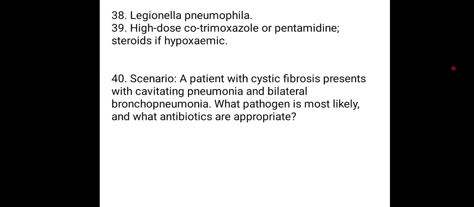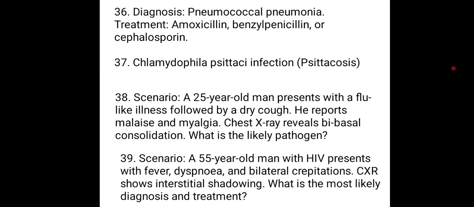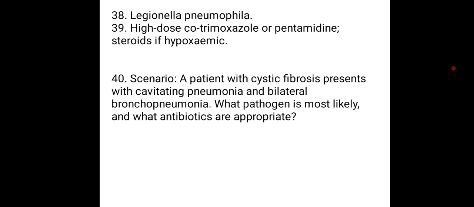38, Legionella pneumophila. For the 25-year-old that presents with flu-like illness followed by dry cough and has reported malaise with myalgia, and the chest X-ray revealed a basal consolidation, the most likely pathogen we are suggesting is Legionella pneumophila. And the treatment I asked you to tell me, I'm not going to tell you.